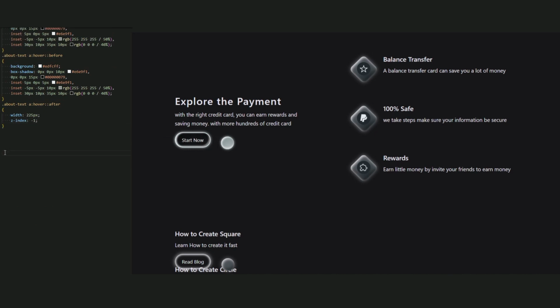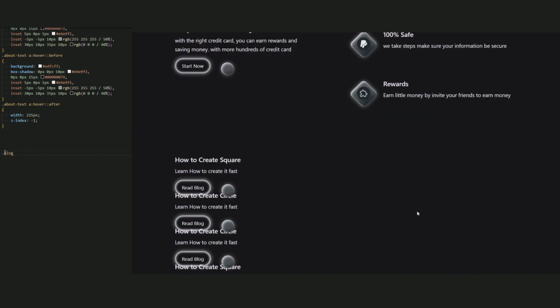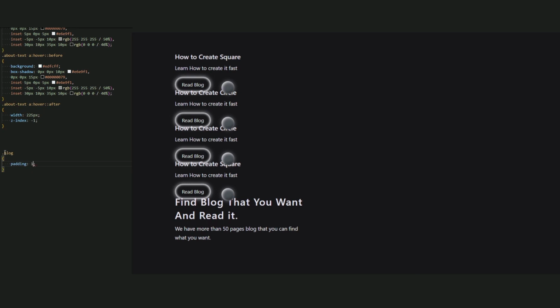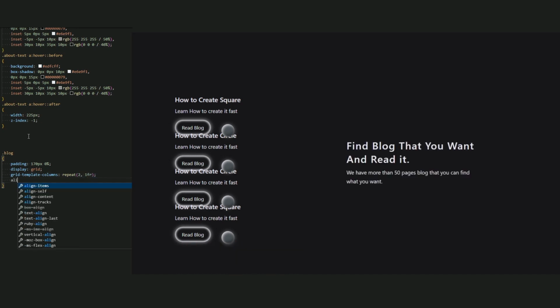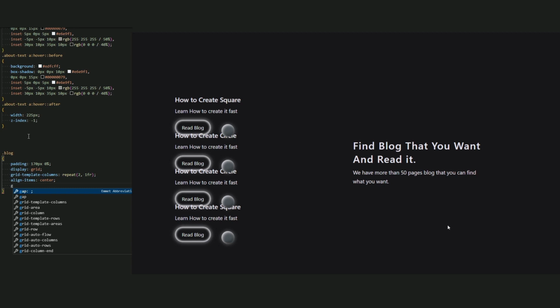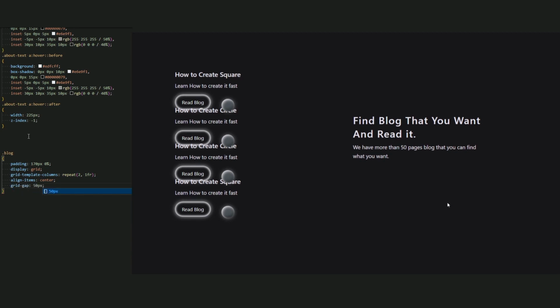Okay, now we go to style our blog. For blog, first let's add a padding 170 pixel and 0%. Display be grid. Grid template column be repeat 2, 1fr and align item be center. Now add a grid gap be 50 pixel.